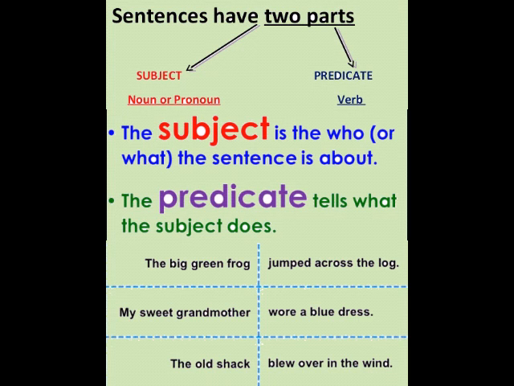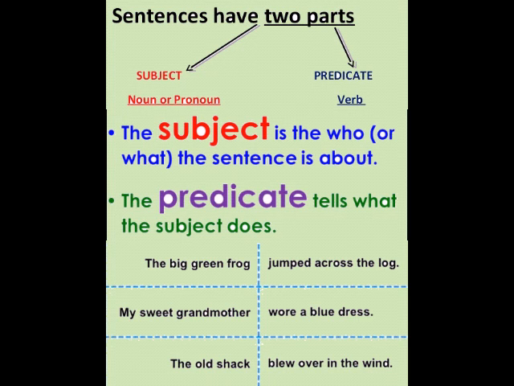So we can notice that the subject part is having either a person or a thing, and the predicate part is always having a verb, as we can see: fly, eat, is, went.